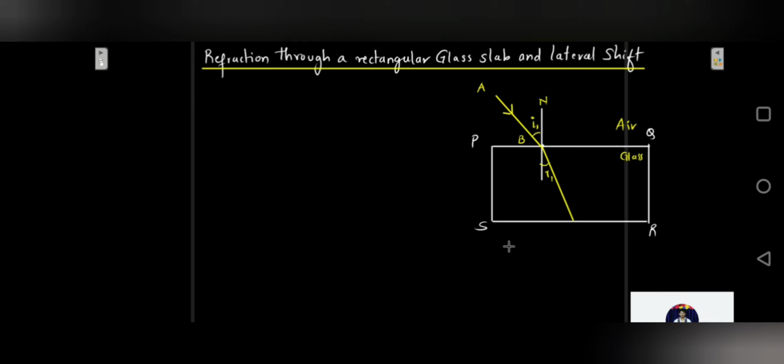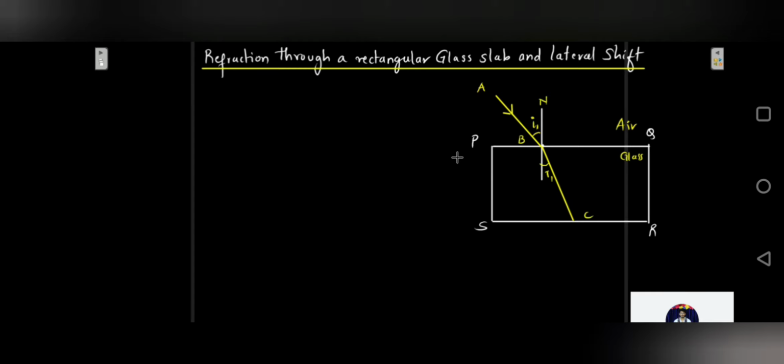So I have considered a rectangular slab PQRS. I'll repeat one more time. Ray AB is made incident on face PQ at the angle of incidence I1. On entering the glass slab, it bends towards the normal and travels along BC, making an angle of refraction R1.